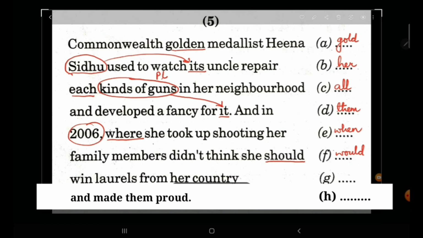It's not from her country, it should be for her country, and made them proud. Now made here is a wrong word. It should be make them proud.